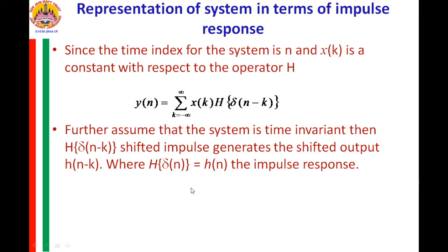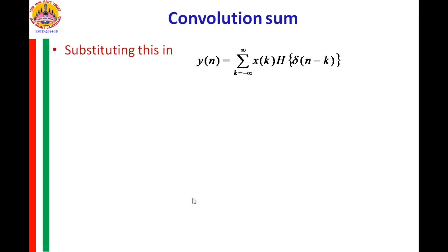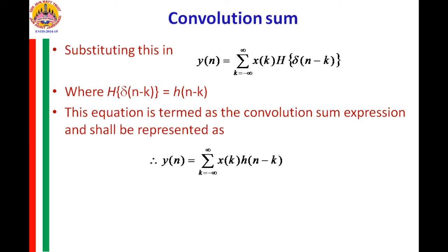So, we replace h of delta of n minus k with h of n minus k. This expression becomes summation k from minus infinity to plus infinity x of k into h of n minus k, where this entire sum expression is called the convolution sum expression.